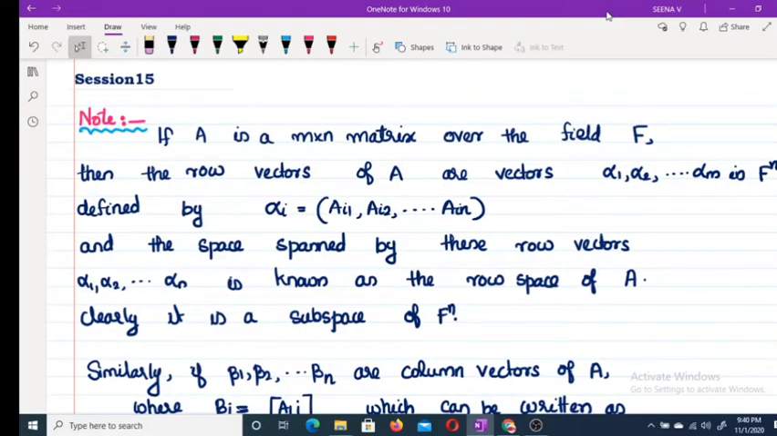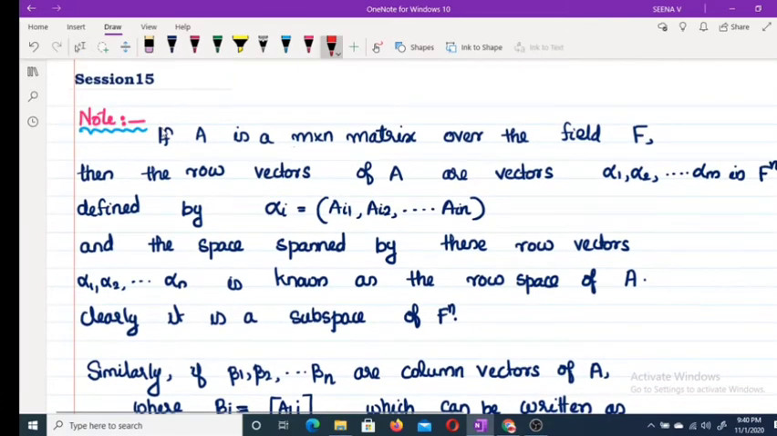Good morning. In the last session, we discussed the rank nullity theorem. In this session, we are discussing some problems related to the rank nullity theorem, and also one theorem. Before that, we have some notes, and the first note is: if A is an m